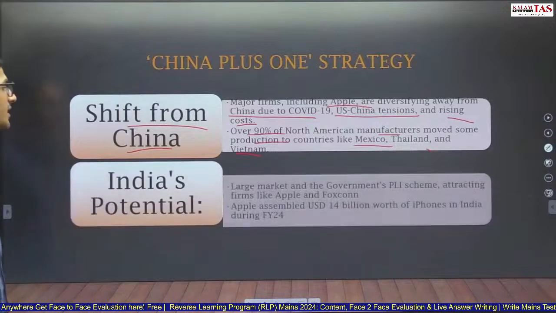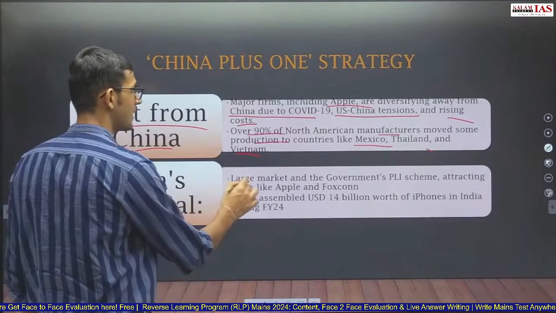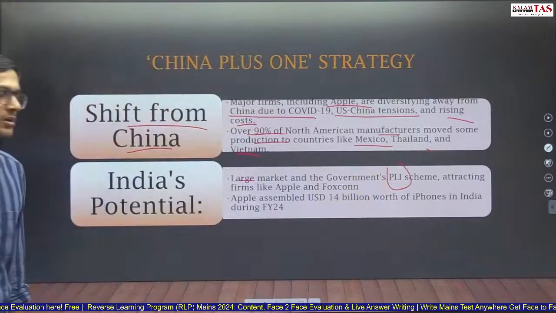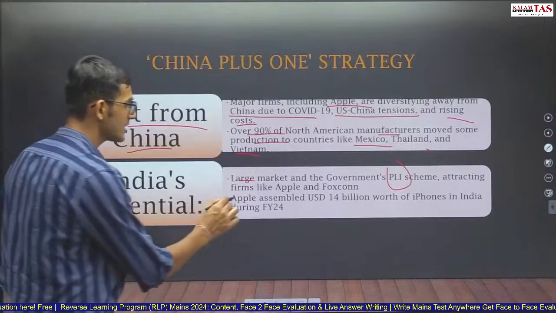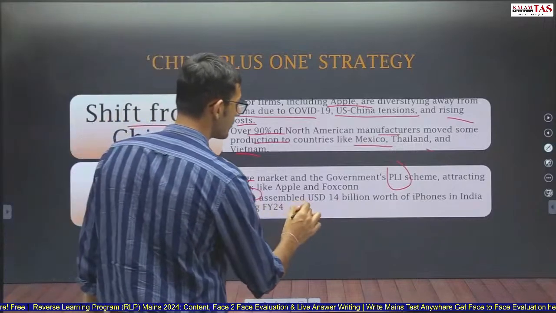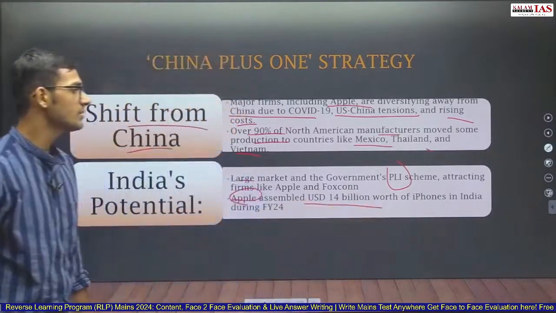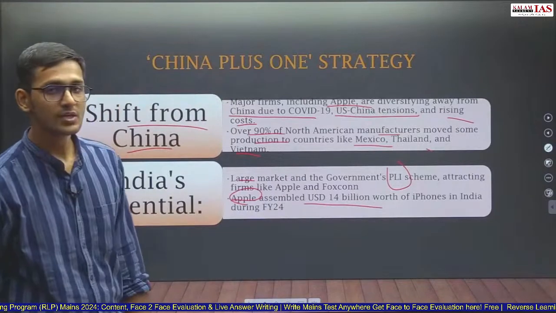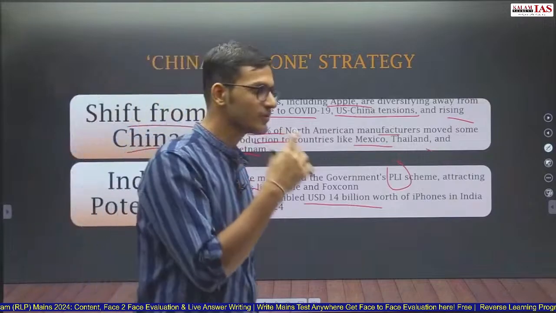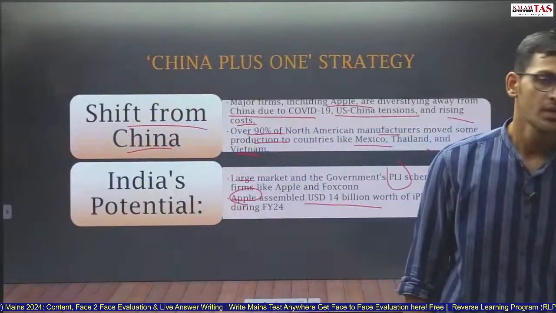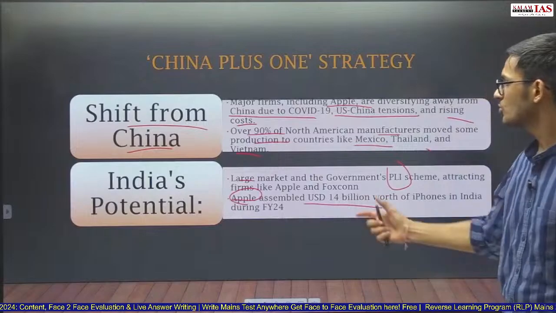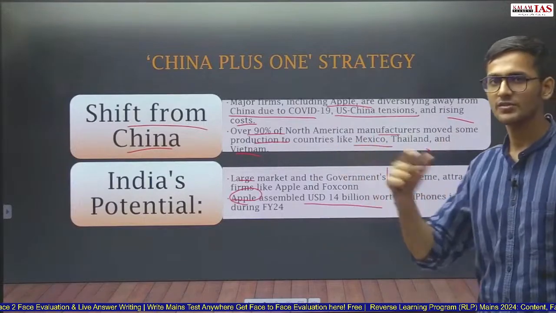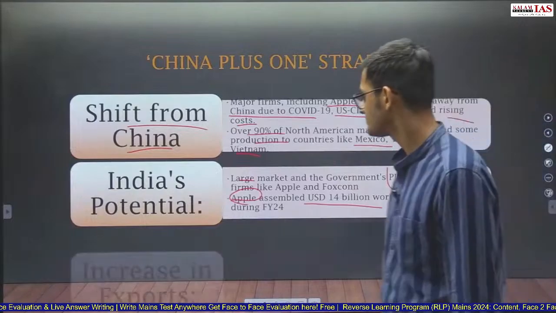And what is India's potential? India is a large market, and the government's PLI scheme attracts firms like Apple and Foxconn. For example, you can give the example of Apple, which assembled $14 billion worth of iPhones in India in financial year 24. So $14 billion worth of iPhones were assembled in India in the financial year 24. So it shows there is a shift from China to other countries. For example, Apple shifted from China to India.